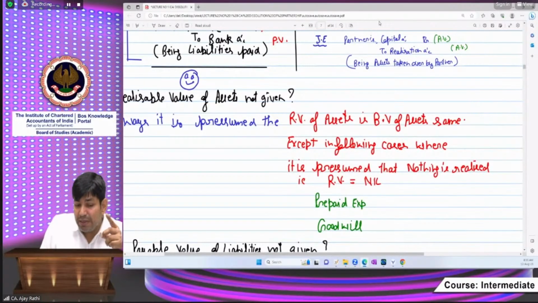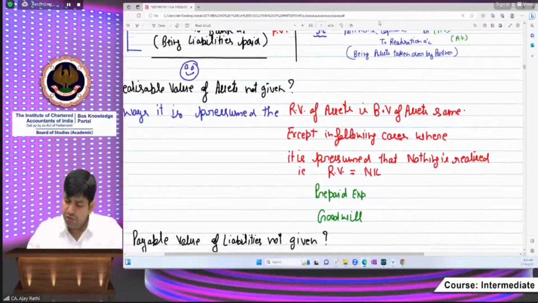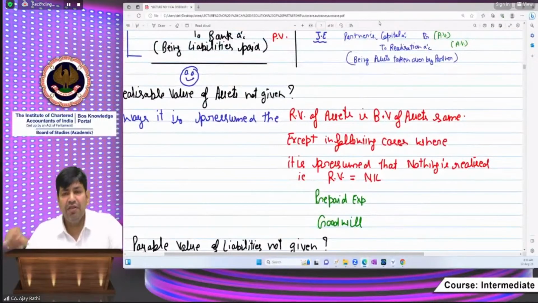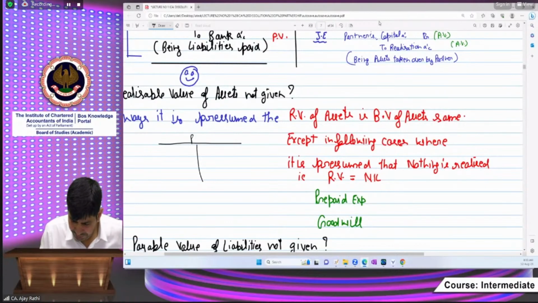But this concept doesn't apply to some of the assets, and those names have been written here. If in the question you are finding prepaid expenses and goodwill, then you will not be able to apply this pre-assumption. Suppose this is the balance sheet in which you are finding assets: goodwill and fixed assets.